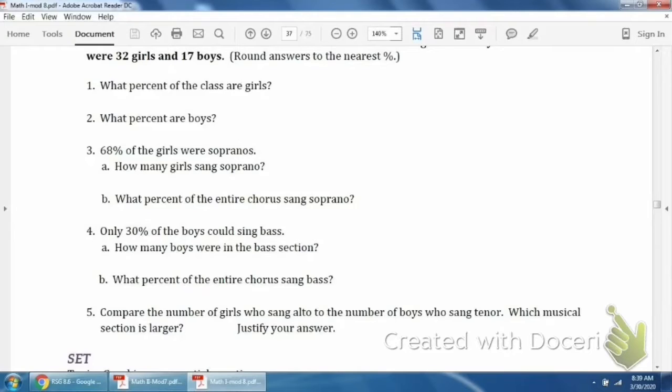If you don't know what soprano is, it's like a part of the band. Sandra could explain it to you if you guys don't know.